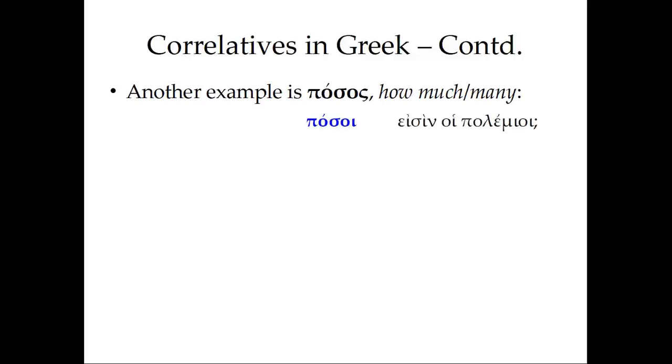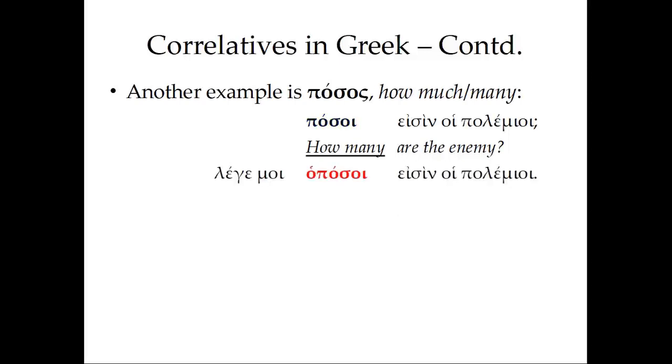Posoi esin hoi polemioi. Literally, how many are the enemy? That is, how many of the enemy are there? How many are they in number? Legemoi ha posoi esin hoi polemioi. So tell me how many the enemy are.